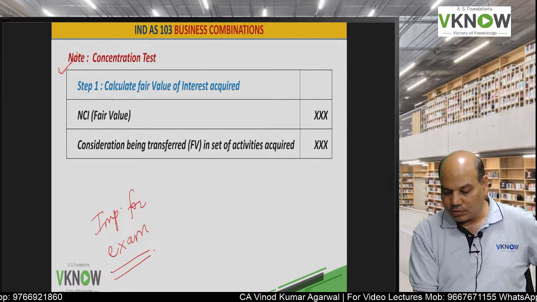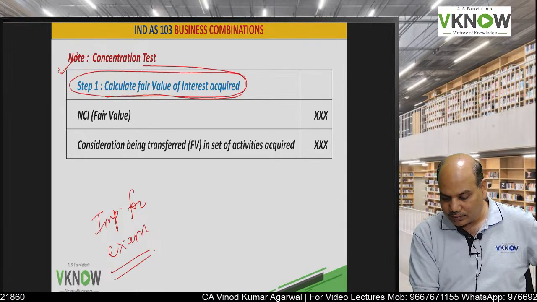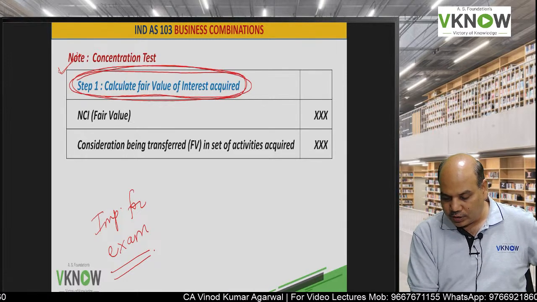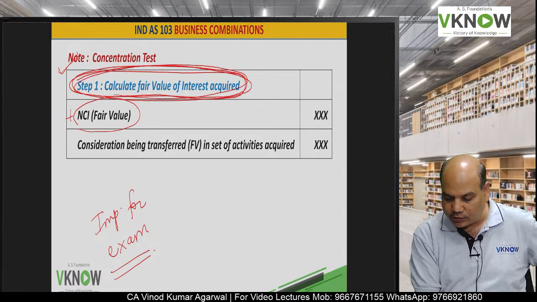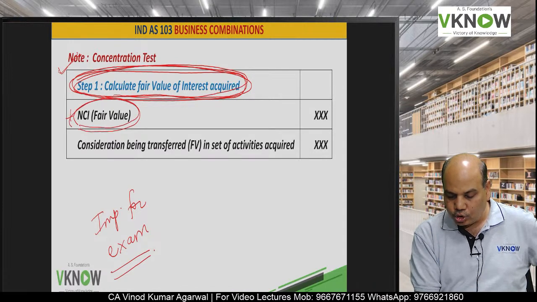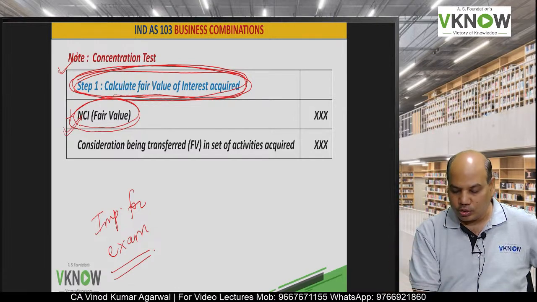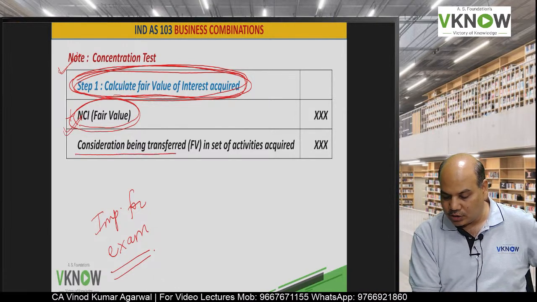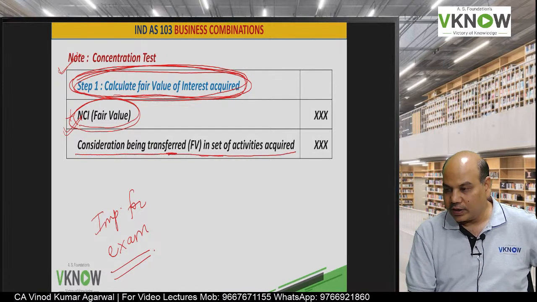First you calculate the fair value of the interest acquired. Fair value of the interest acquired is equal to the non-controlling interest, NCI, plus the consideration transferred in the set of activities acquired.